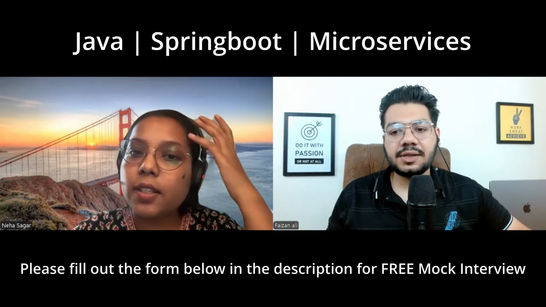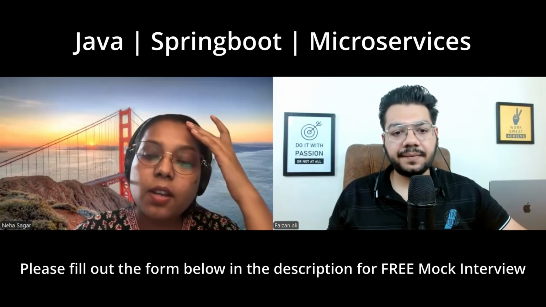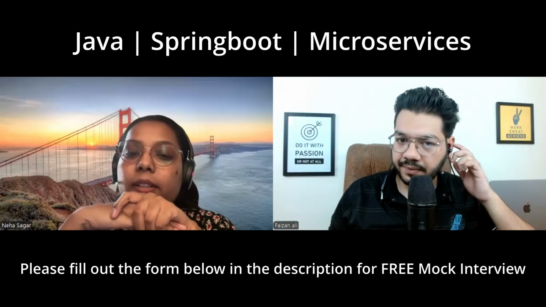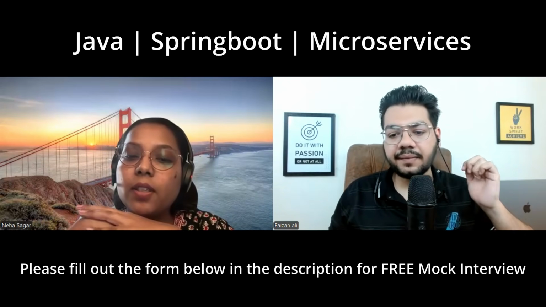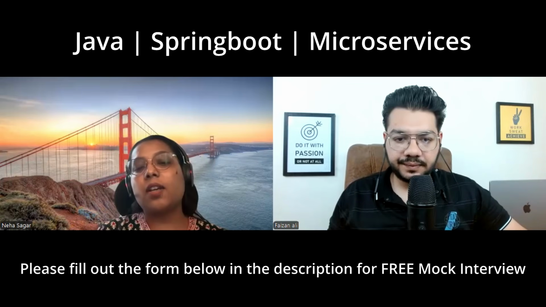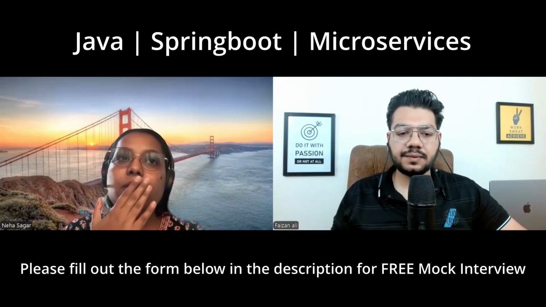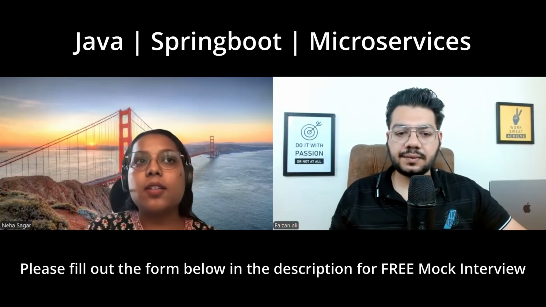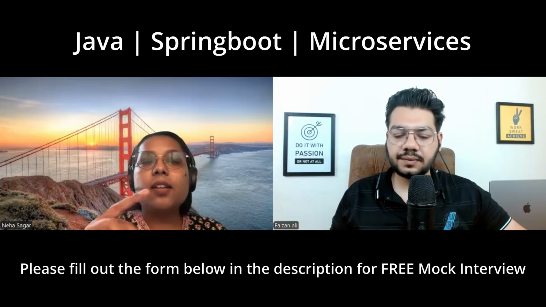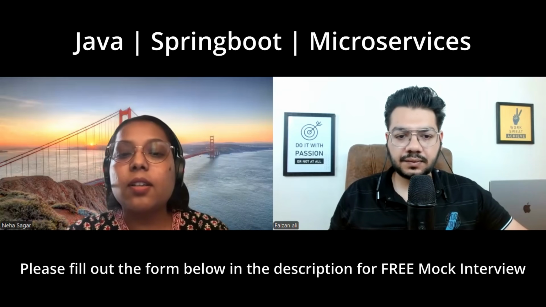For n orders, you are having n plus 1 queries. N+1, that is one of the problems we face while using JPA. Basically, there are two tables dependent on each other.